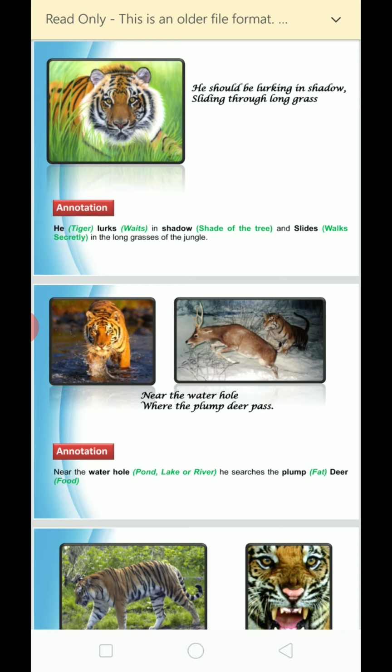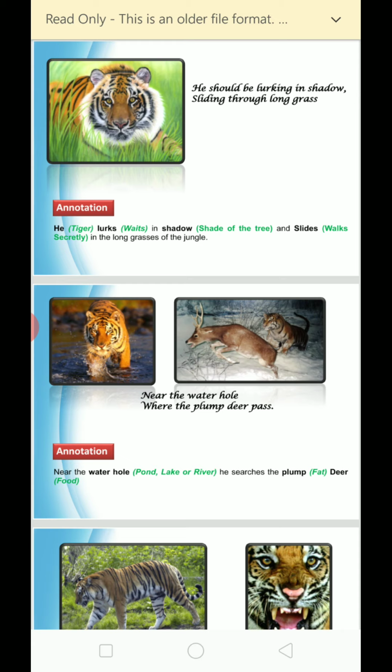Where should they be? He should be lurking in shadow. Lurking means hidden. Sliding through long grass means, imagine students, that the tiger should be in the forest, and to attack its prey he should be lurking.